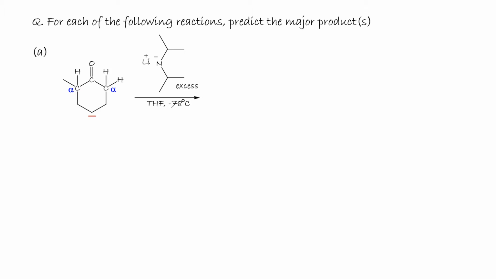2-methyl cyclohexanone with excess lithium diisopropylamide in THF, tetrahydrofuran, at minus 78 degrees Celsius. The 2-methyl cyclohexanone has two different types of alpha protons, hydrogens, in here.